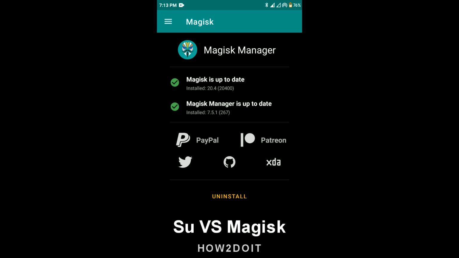One of the downsides of SuperSU is that your device can easily go into a boot loop at any time. Why is this so? Because SuperSU will install this root access script in your system file. So that means anytime you tamper with these system files or you install apps or scripts that are not compatible with your Android device, your phone will go into this boot loop, and the boot loop is just a screen of death whereby the only thing your device would display is your boot animation and it will not boot up.